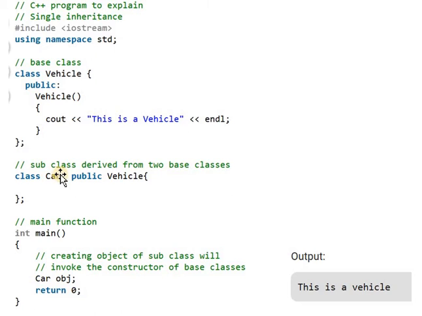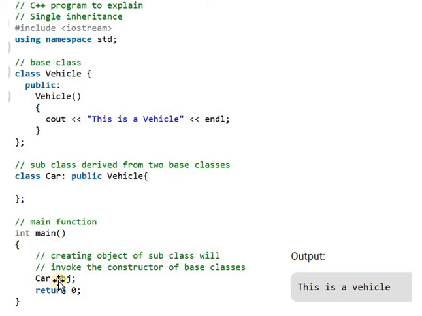That subclass inherits the properties of the vehicle class, that is the base class. So here we are creating the object of the subclass car, and the object is obj. Obj is an object of the subclass car, and then after that return 0.